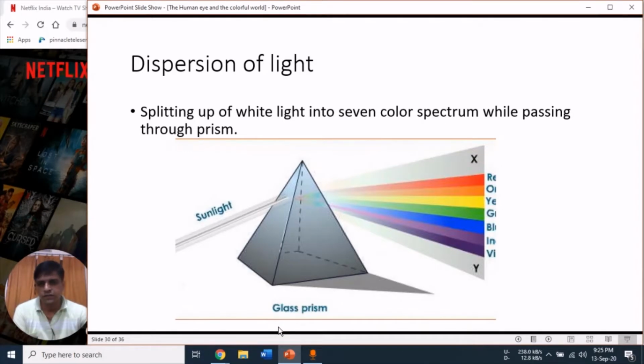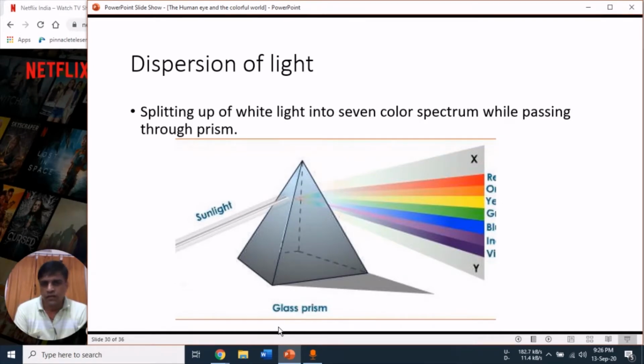Good morning, students. After completing the defects related to the human eye, today we will discuss general phenomena related to light. First of all, we will discuss the dispersion of light. Dispersion stands for the splitting of white light into 7 colors.